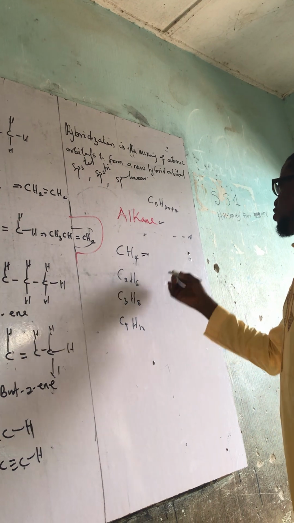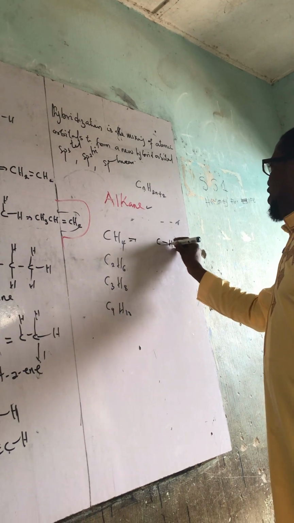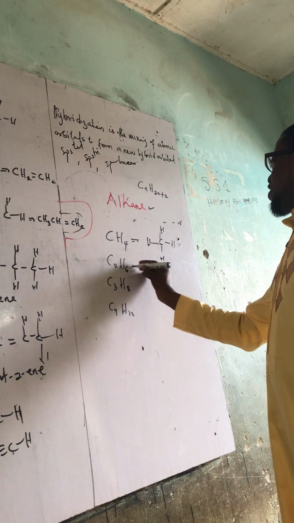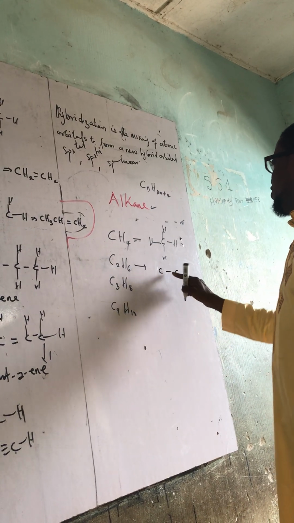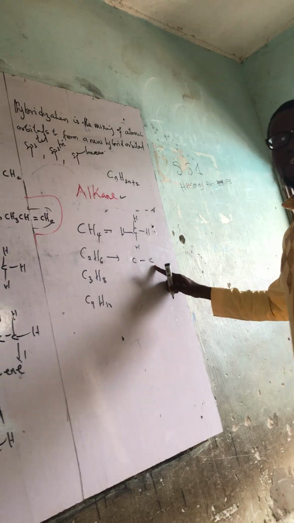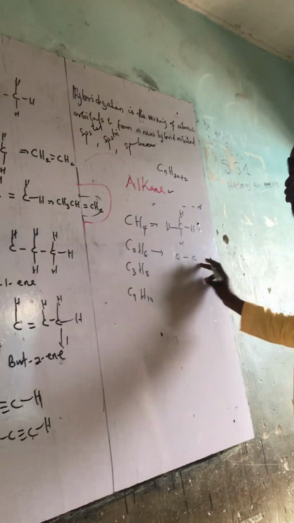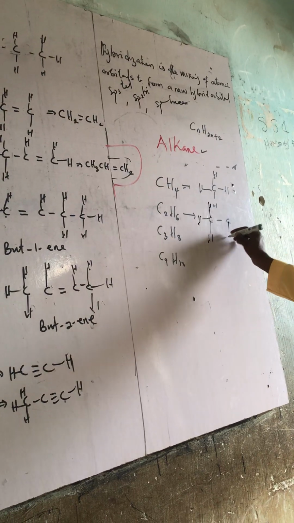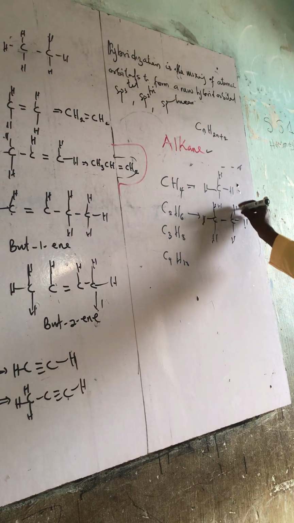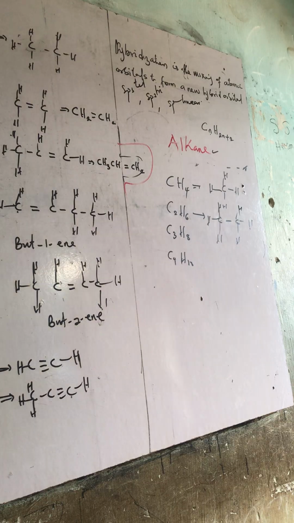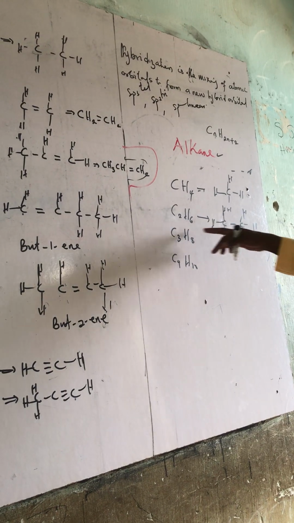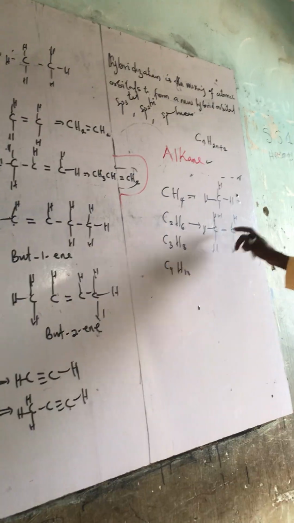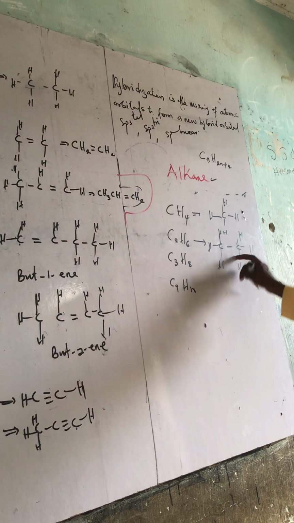If you want to talk about the structure, I draw C, with H, H, H, and then here too I have C. You can see the bond between the two C is just single, and that's why we call it a single bond. So I have 3 hydrogen here and 3 hydrogen here. This is the structural formula of ethane. This is the molecular formula of ethane, and this is the structure of ethane.